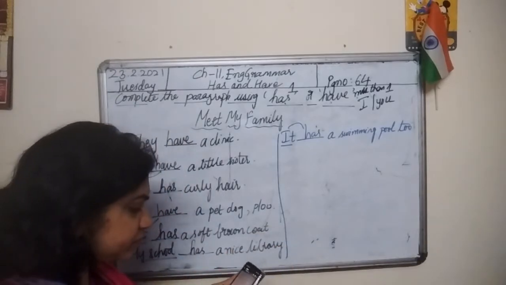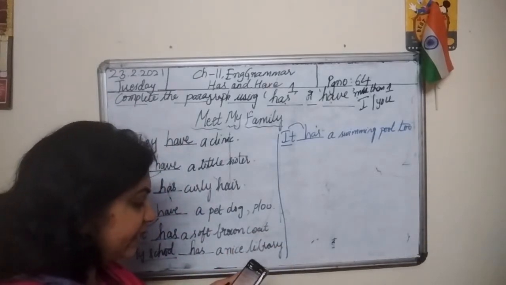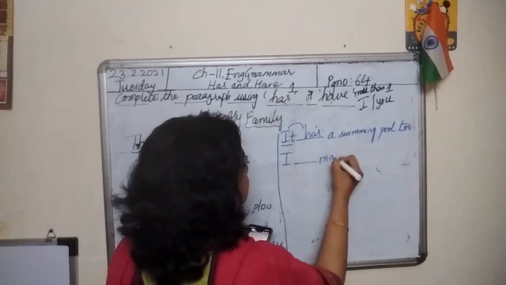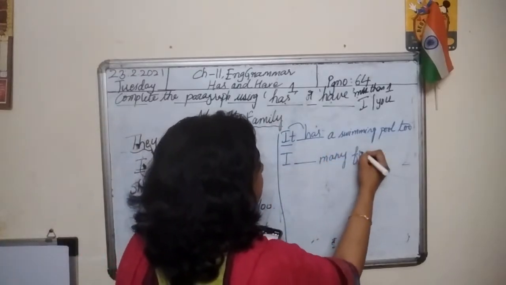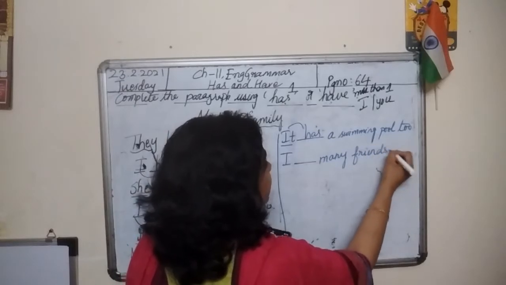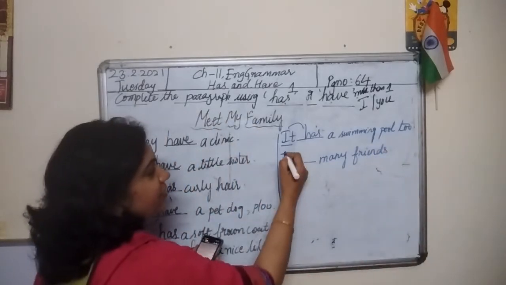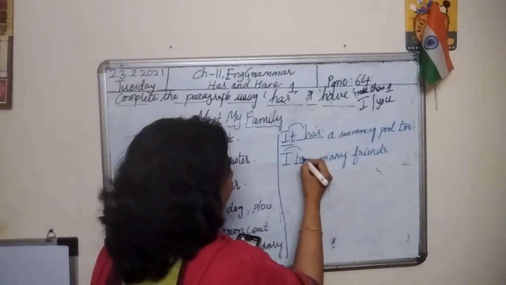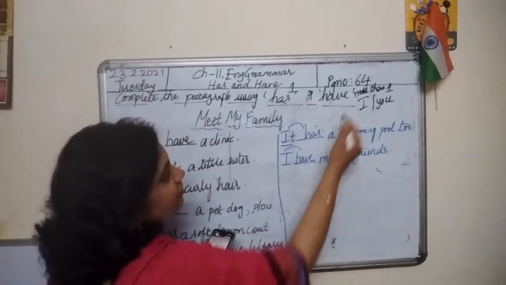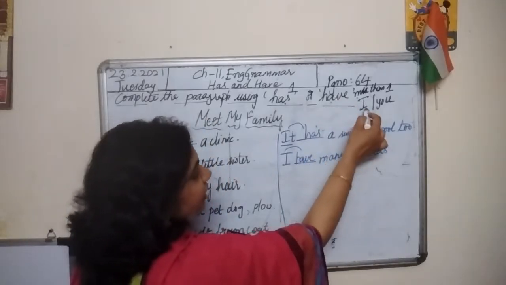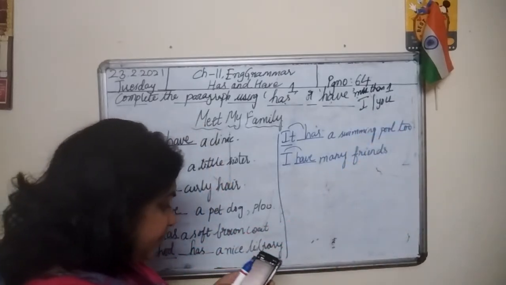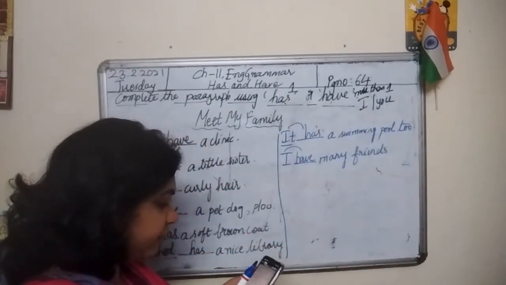Then, I dash many friends. What will come here? Have. I have many friends. We need to use have along with I and along with you also.